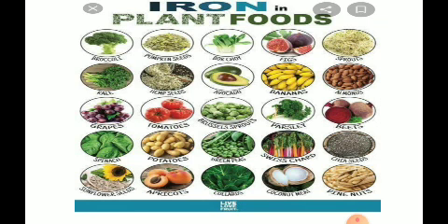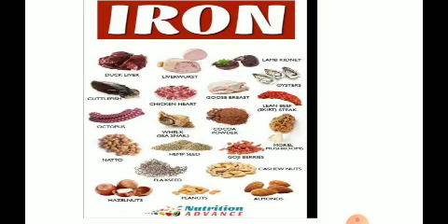Now you can observe here the different food that we obtain from the plants: the broccoli, the grapes, the vegetables, the green vegetables, the nuts, almonds. Understood? So the green leafy vegetables and other green vegetables, nuts and jaggery, these are the sources. Here you can observe some of the animal food also. The fish, octopus, and also the almonds, cashew nuts are also given here. Yes, the kidney, flax seeds.